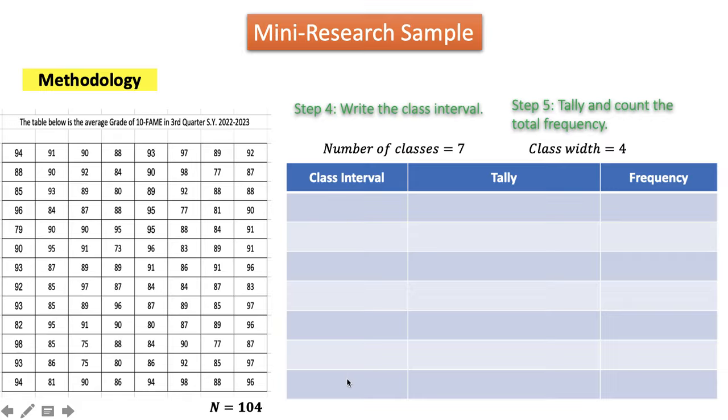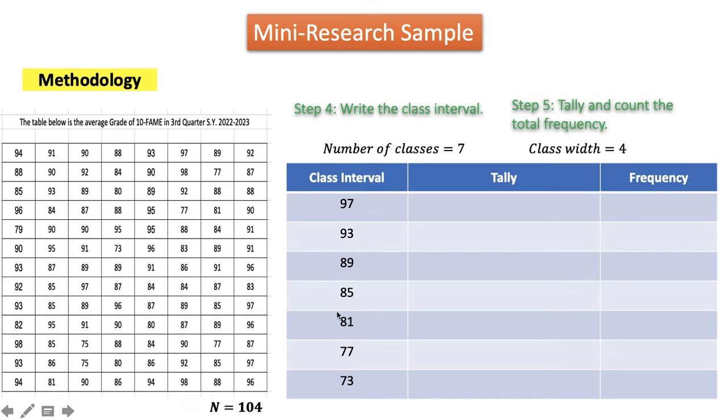So we will start writing from the smallest number, and that is 73. Then to get the next lower class interval, we're going to use the class width. We'll just keep on adding 4. So 73 plus 4 is 77. 77 plus 4 is 81, plus 4 is 85, plus 4 is 89, plus 4 is 93, plus 4 is 97.